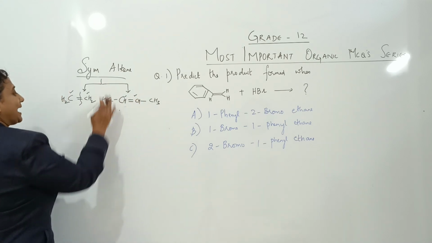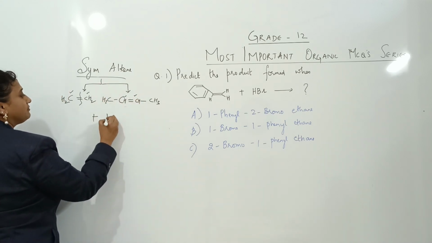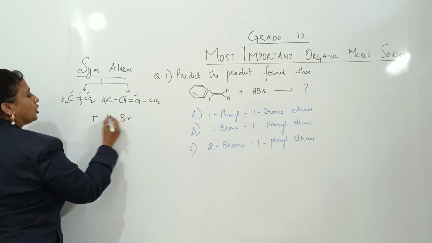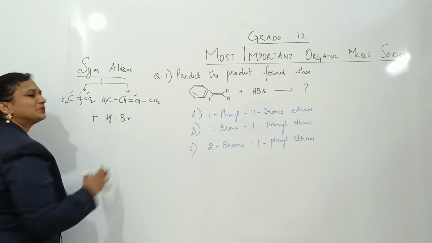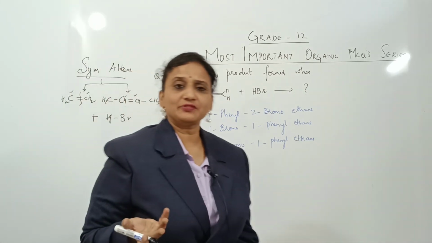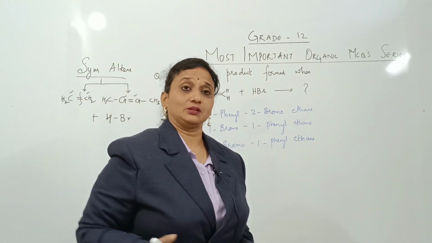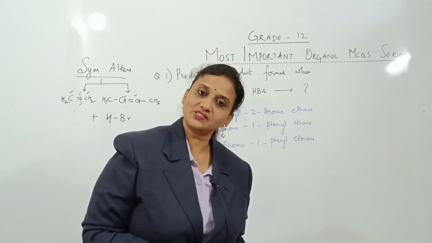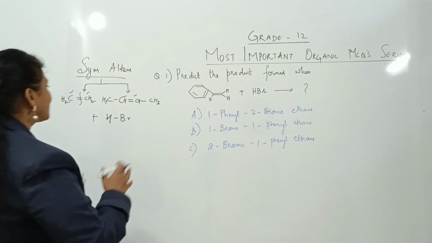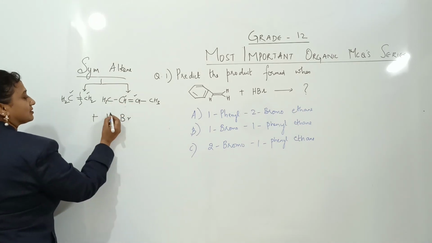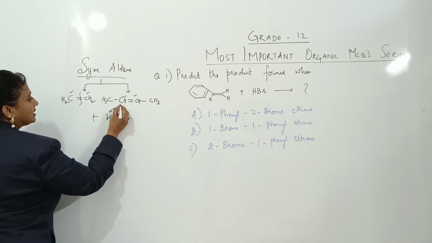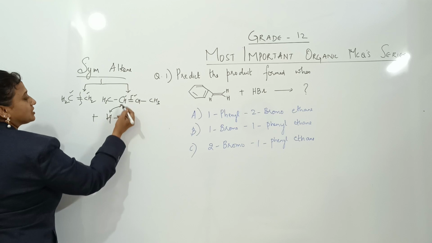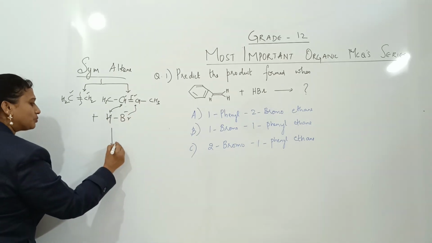Now, when you are adding, or in the exam, if they give you HBr addition, not a problem. Both the carbons are same. There is no confusion. There is no big mechanism. Both the carbons are same. Both the hydrogens are same. So, it adds directly to this here and here. There is no confusion. Directly this bond breaks. Hydrogen adds here, bromine adds here. There's only one product which is formed.